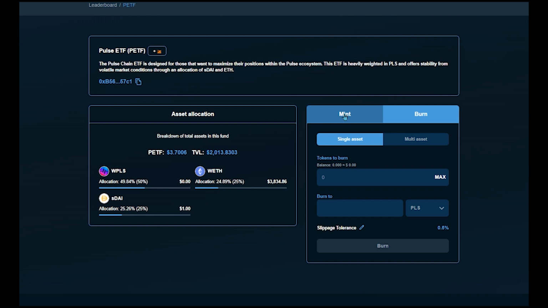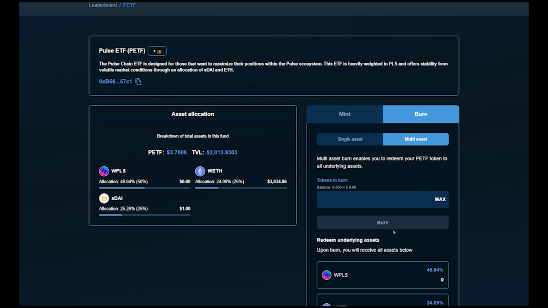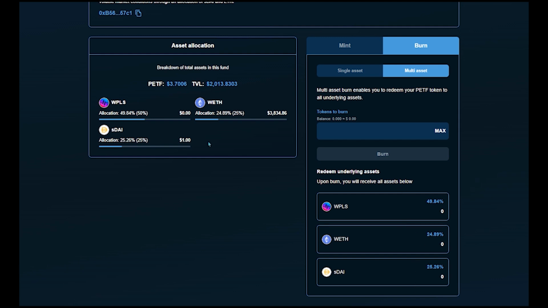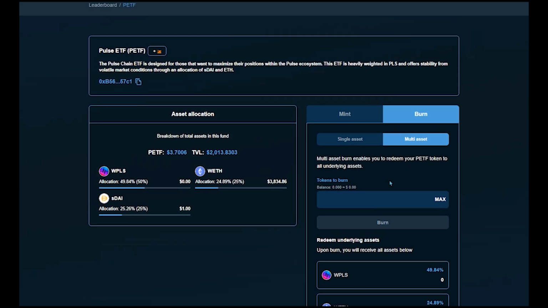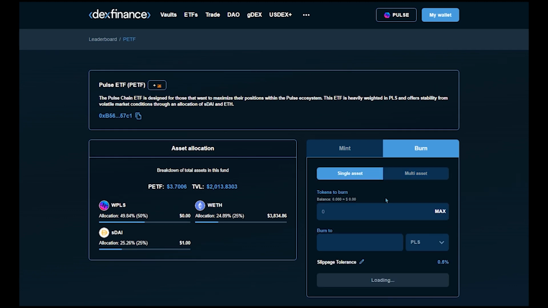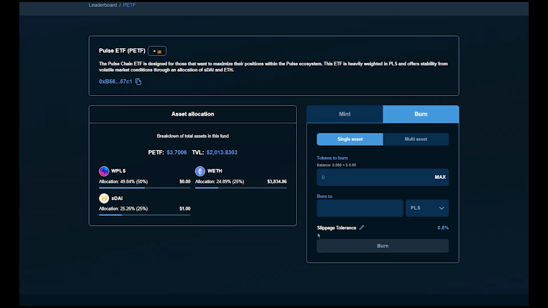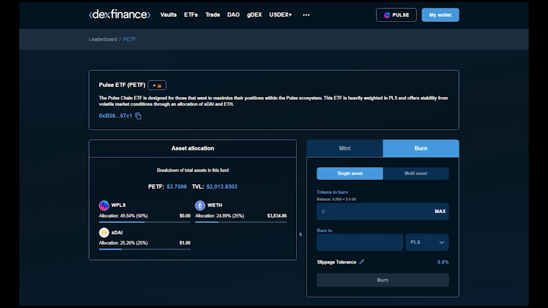Now, another neat thing they offer is you can burn it into a single asset, like Pulse or SDI or Spark or whatever you want to burn into, or multi-asset, meaning you could take your percentage as allocated in each individual token. If you wanted some Wrapped ETH and some SDI in your wallet as well for profit, you're more than welcome to take it that way as well. But for our discussion, we're going to stay with single asset and Pulse, and look at that in a strategy.